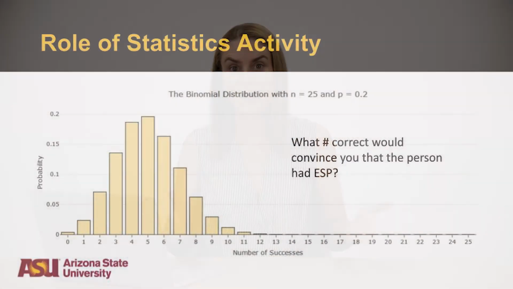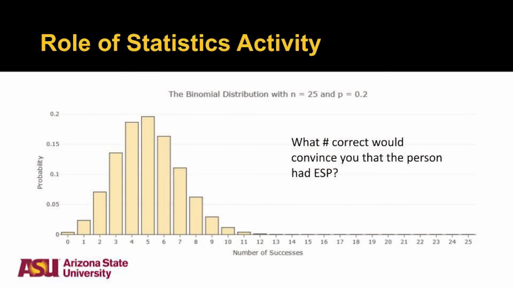So you'll notice that 5 is the highest peak, and 5 is what we would expect somebody to get right if they were just guessing. And likely they could get 4 right. They could also get 6 right. But that chance dwindles.